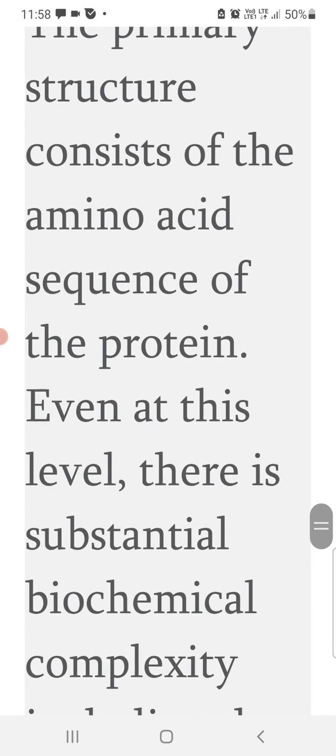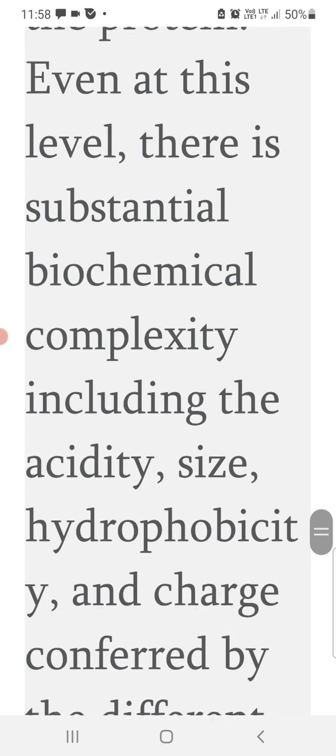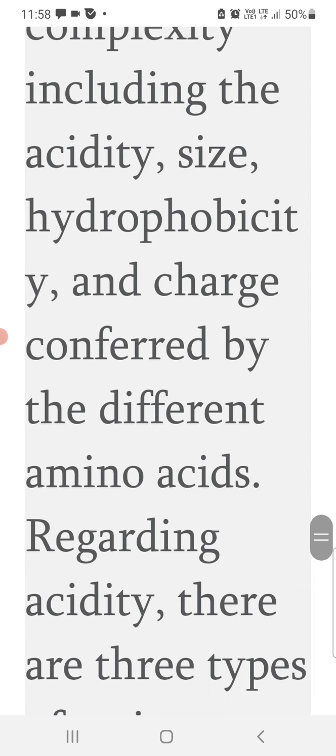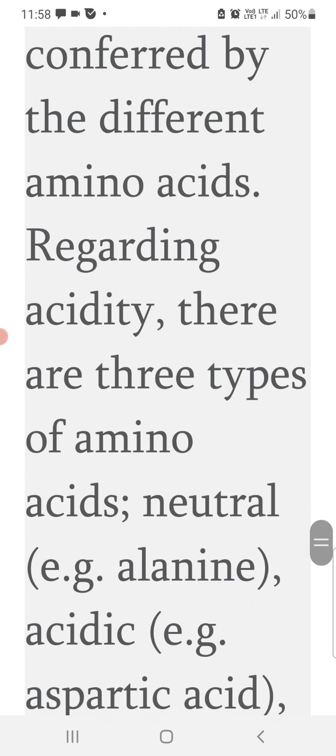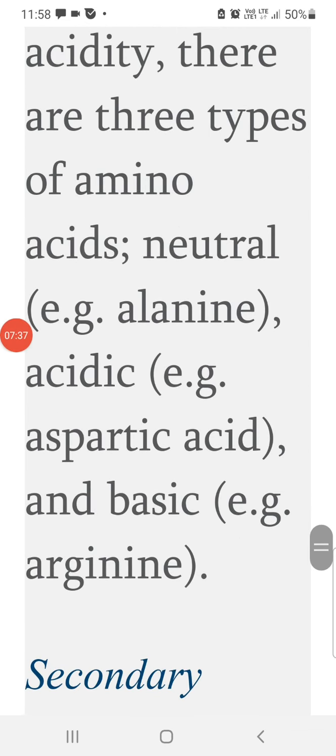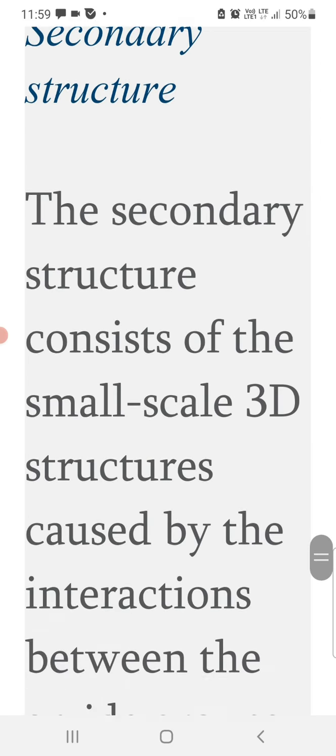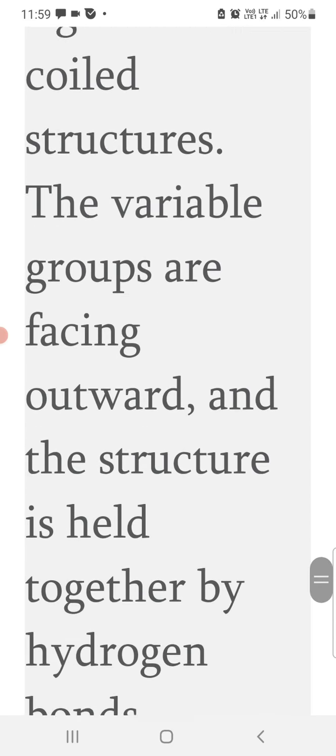The secondary structure will undergo further conformational change, which will result in the formation of the tertiary structure, and the tertiary structure will further fold to give quaternary structures.